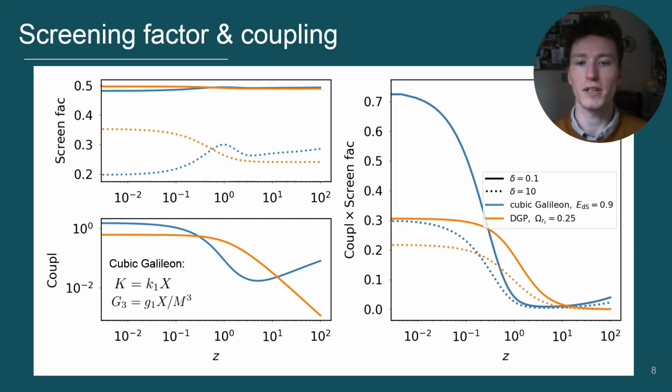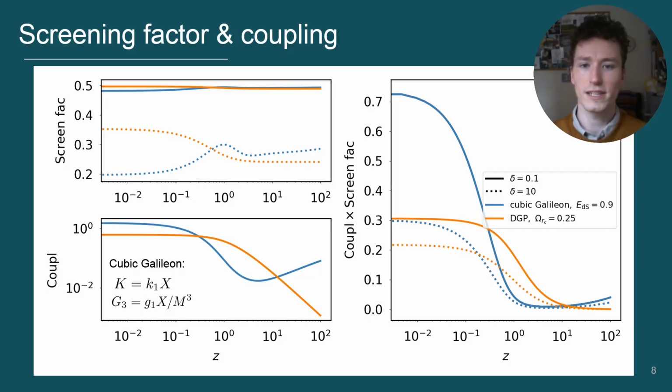Remember, the screening factor is density dependent. In these plots, the solid lines represent a low-density linear regime, and dotted lines represent a high-density nonlinear environment. The solid lines in the top left panel show that in the low-density linear regime, the screening factor is high, which corresponds to negligible screening as expected.